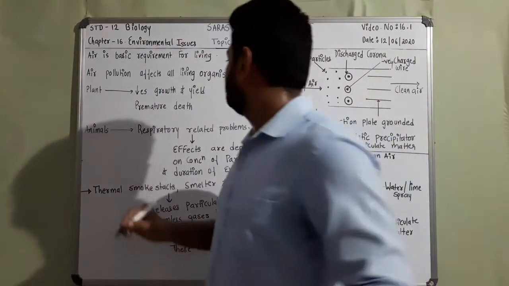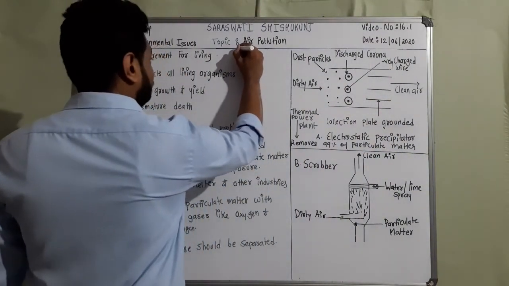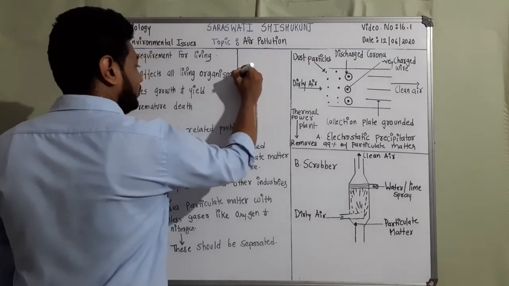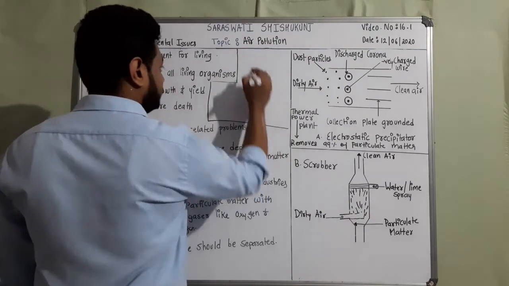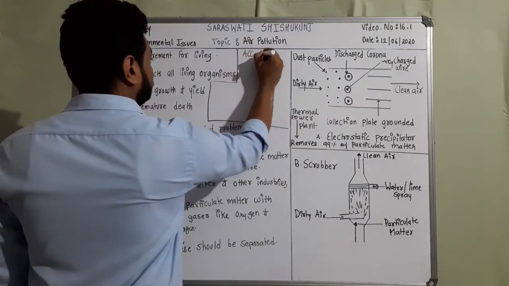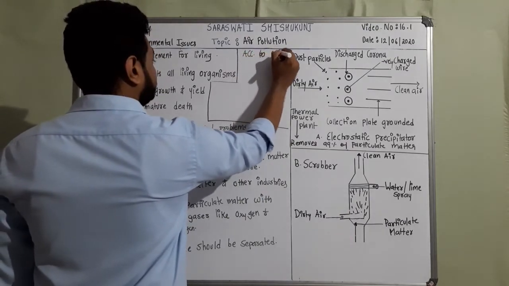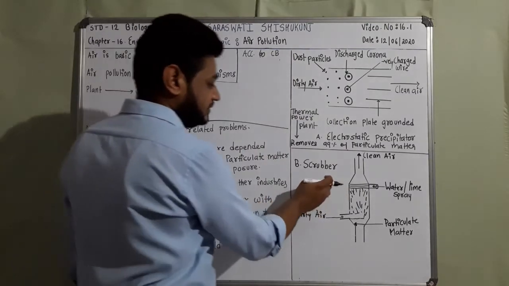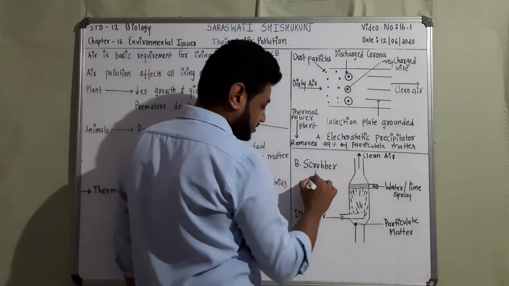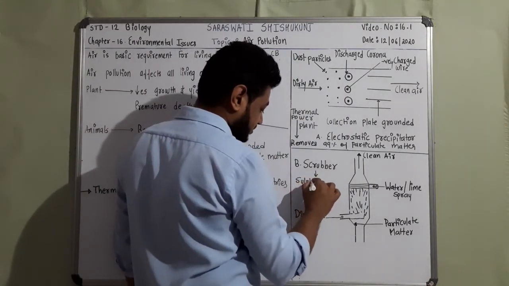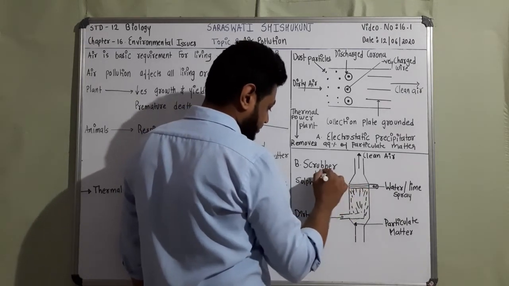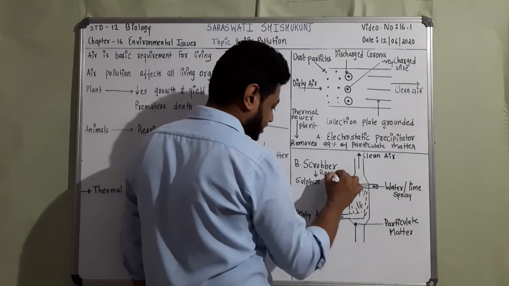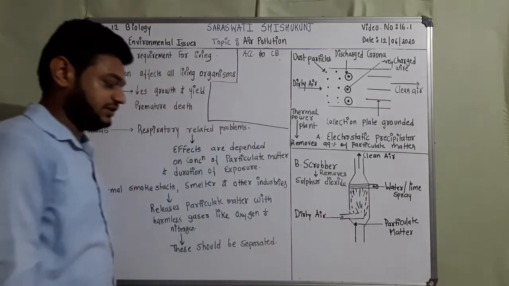Now, according to CPCB, see, scrubber is to remove harmful gases like sulfur dioxide, right?